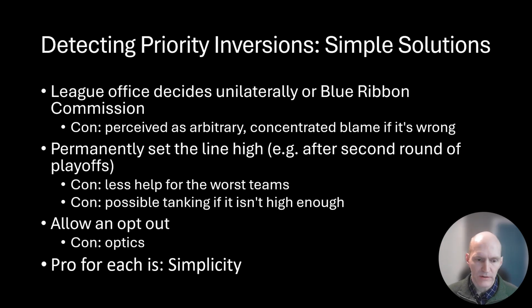There are a few ways to handle this. First, some simple solutions. The league office could unilaterally decide we're going to raise the line, allow more teams into the lottery. Or we could have a blue ribbon commission do that. Another option, we could permanently set the line high, and every year we're always going to allow everybody who loses in the first round into the lottery. Could do that. Another option is we just allow teams to opt out. All of these are simple solutions. They do have their own cons. We're also going to consider a more complicated solution.